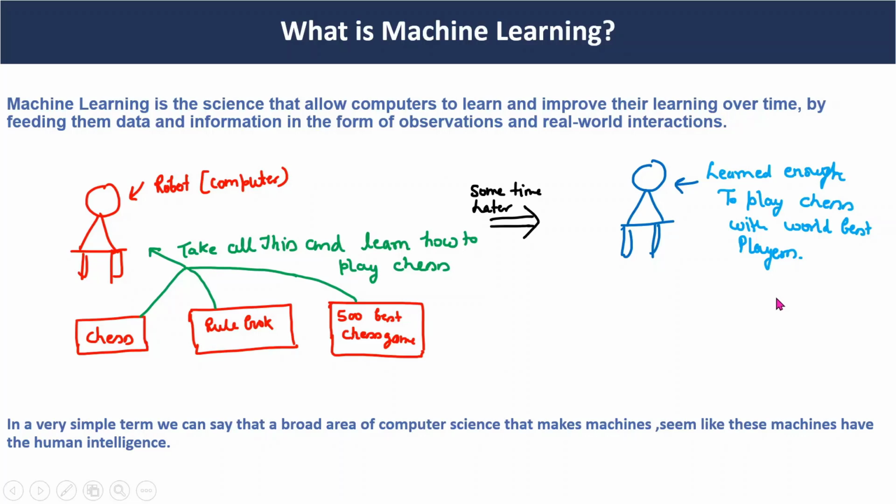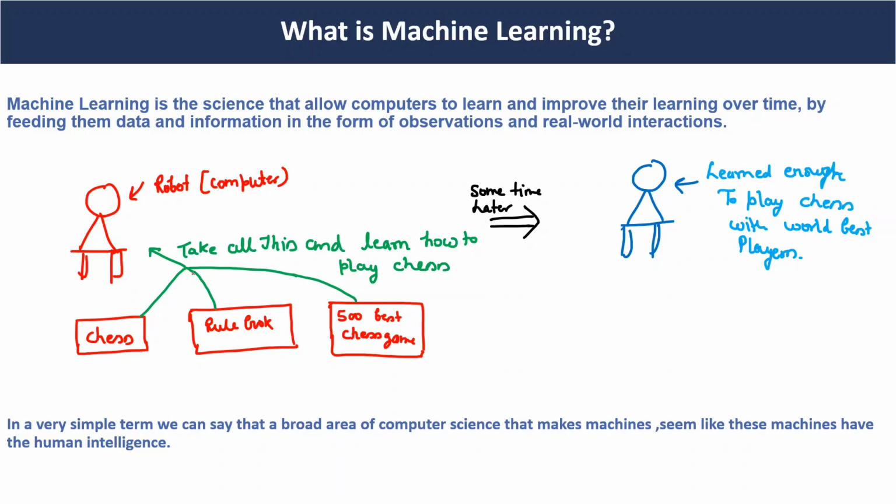Hello everyone. Today we are going to discuss machine learning. Machine learning is the science that allows computers to learn and improve their learning over time. As I discussed in the previous video, I want the robot to play the game automatically. For that, we have to train this robot. How will we train it?